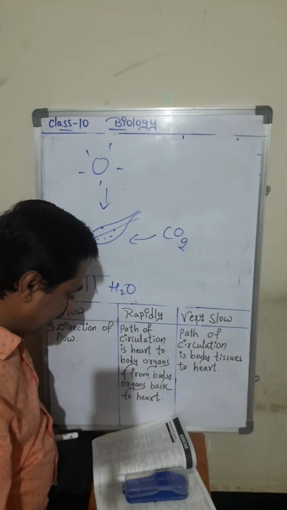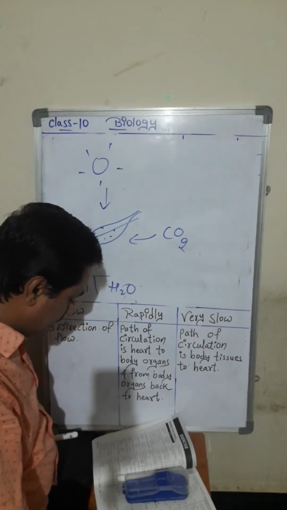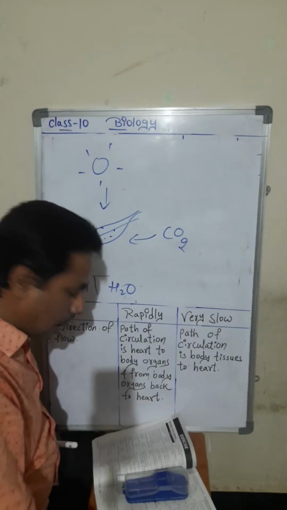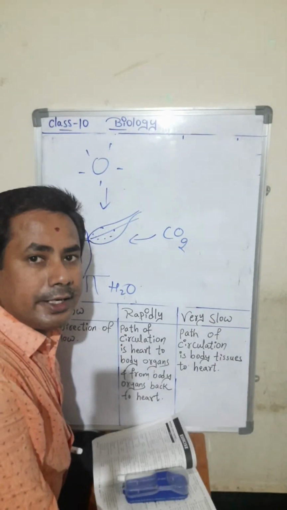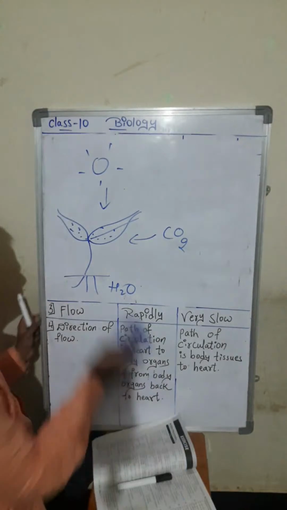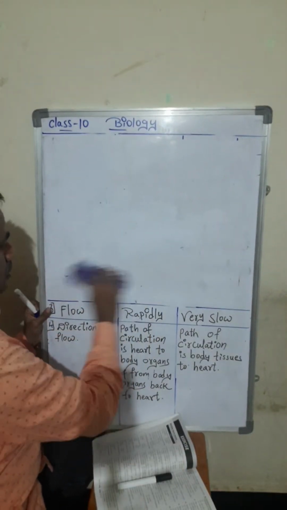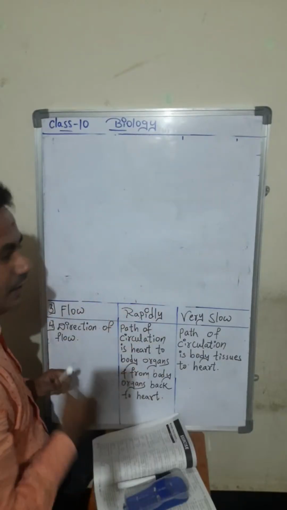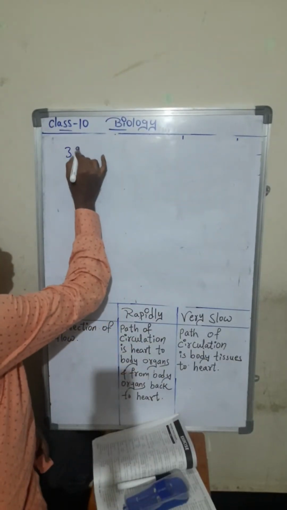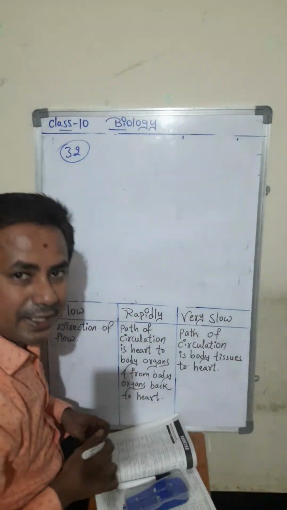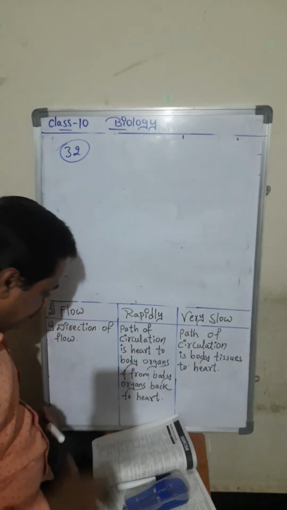Now, in man, the teeth which are replaced. How many teeth are present in an adult human being? How many teeth will be present, students? It is a general question. There will be 32 teeth present in an adult.